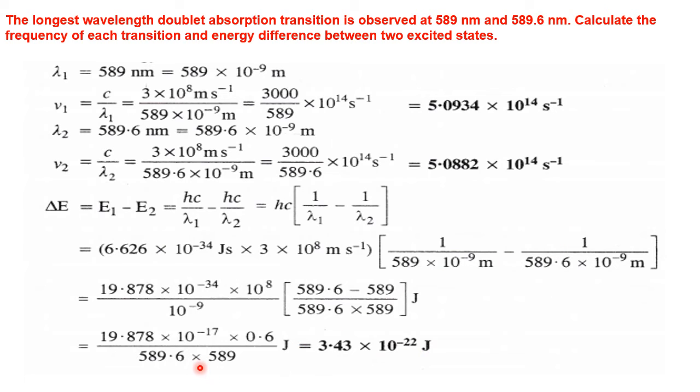After the simplification by the usual method, just multiply and divide by 90. If you divide 19.878 by this, multiply the product, and again multiply 0.6, in the scientific notation it is 3.43 into 10 to the power minus 22 joules, which is the energy difference between the two excited states. Okay, right.